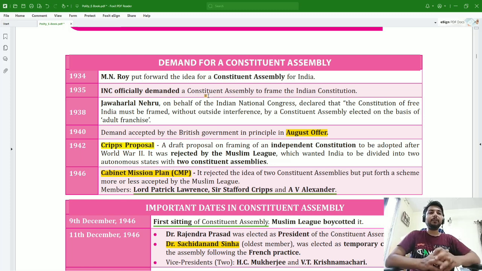But this idea was rejected by the Muslim League, because the Muslim League was adamant that they wanted two different countries and hence two different constituent assemblies. Hence, the idea of one constituent assembly was rejected outrightly by the Muslim League.